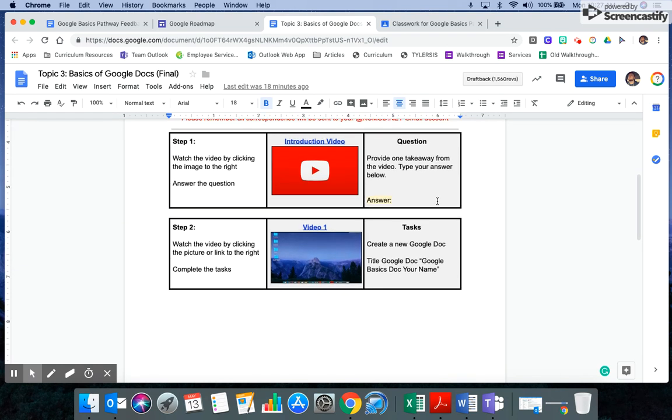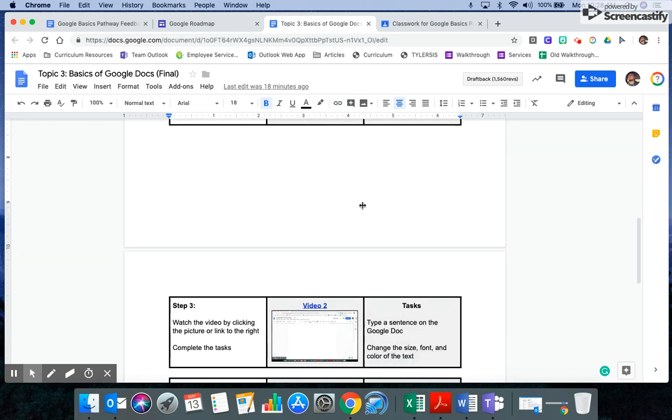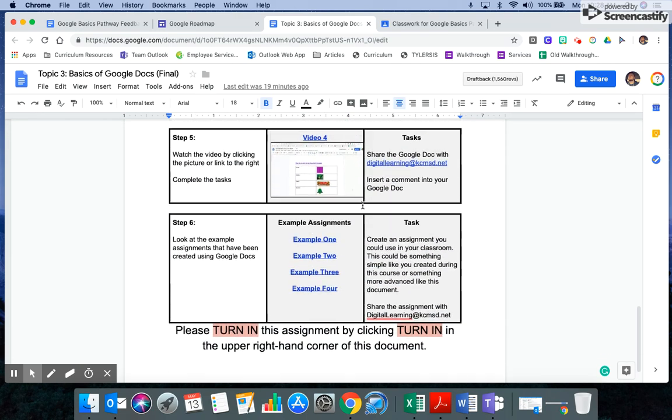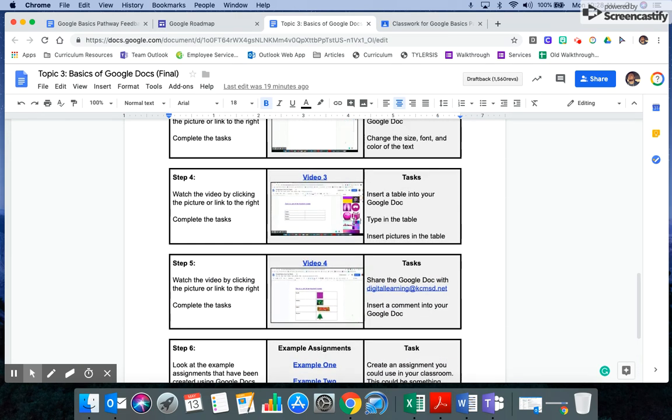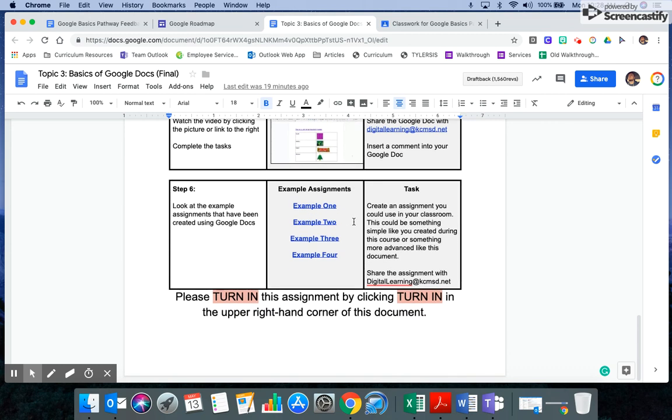Each topic is laid out very similar. So on the left-hand side, you have your step. So like this first one says, watch the video by clicking the image to the right and then answer the question. So here's the video that you're going to click on and watch. And then your question is over here. It says, provide one takeaway from the video. Type your answer below. All right. Once you complete that step, you'll go to step 2, and so on. Most of them are about 5, 6, 7 steps that you have to complete in order to finish each topic. And then we gently remind you to turn in your assignment by clicking Turn In.